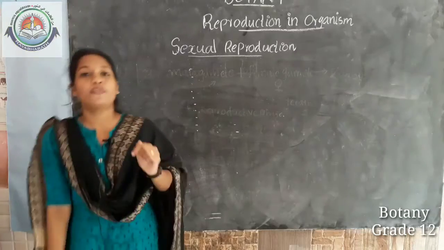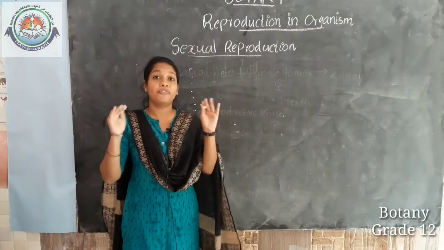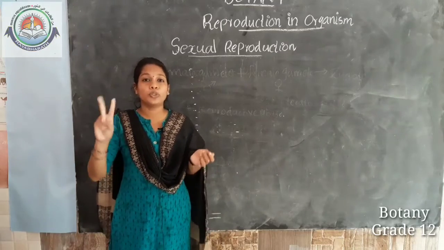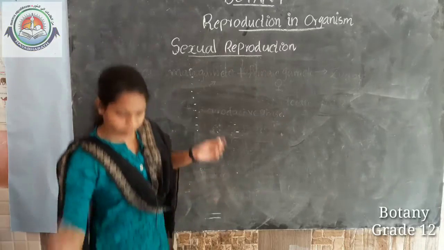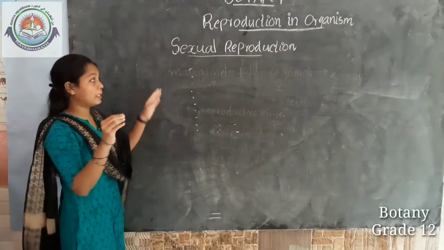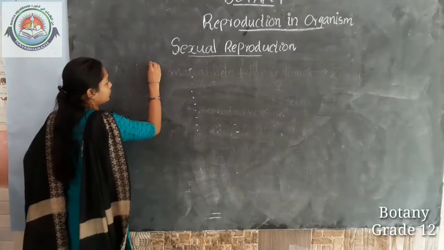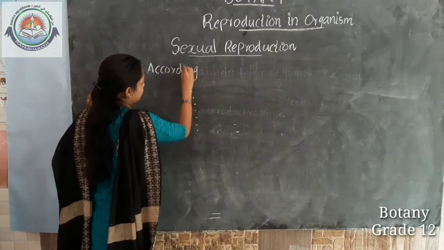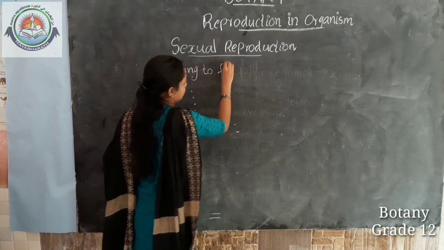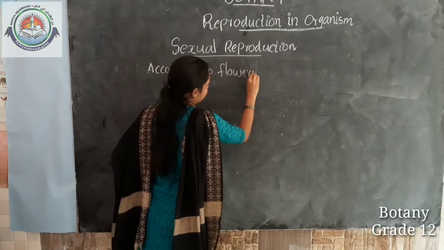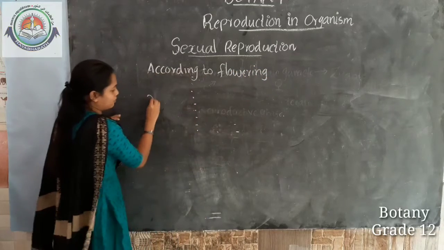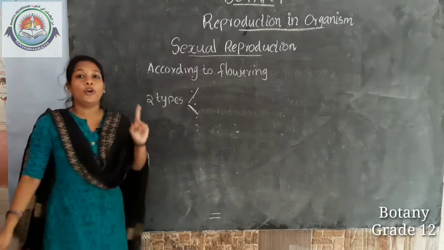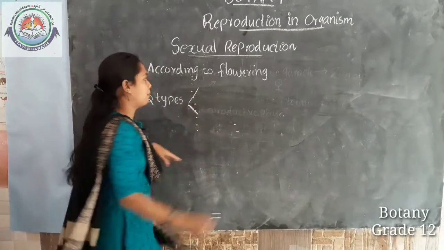Then, according to the flowering of the organism, there are two different types of plants: monocarpic plants and polycarpic plants.